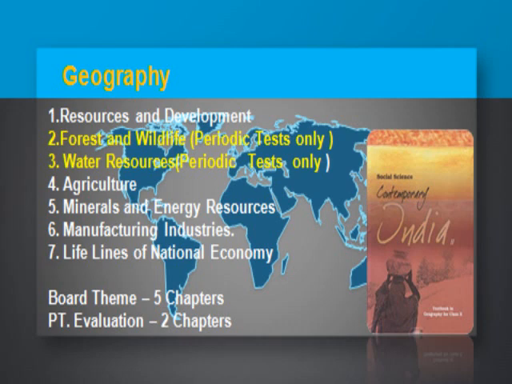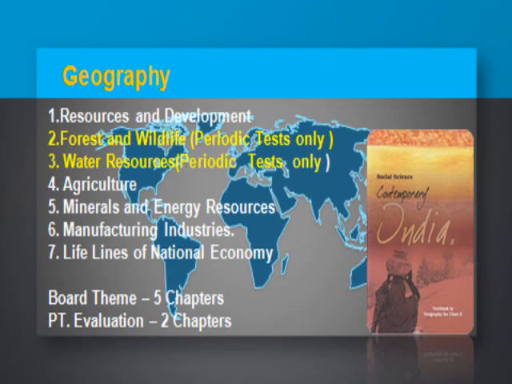The second last chapter is Manufacturing Industry. It will be asked in the board exam: types of manufacturing, meaning of manufacturing, what is the contribution of manufacturing, what is the link between manufacturing and agriculture. Industrial location, what are the factors that affect industrial location, classification of industries, we will understand one by one. There is the steel industry and the cotton textile industry, and in the last part we will understand industrial pollution and environmental degradation, and how we can control this environmental degradation.